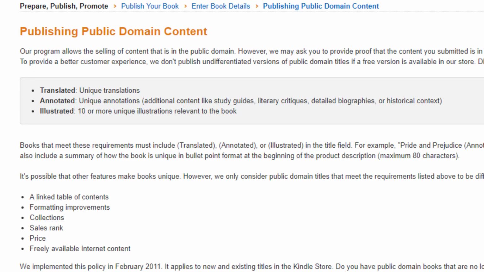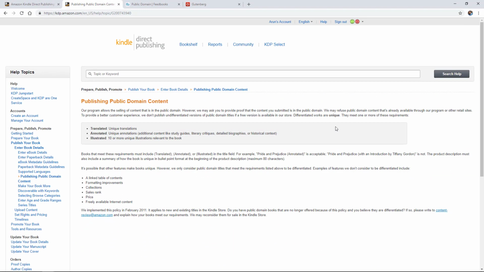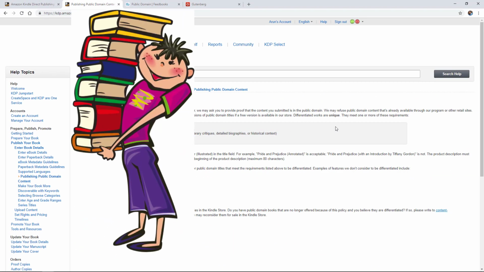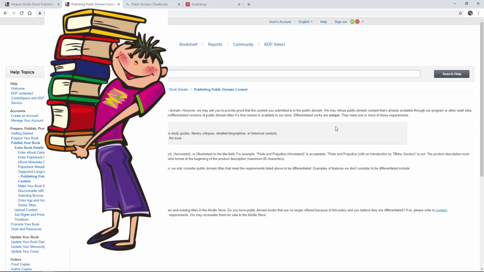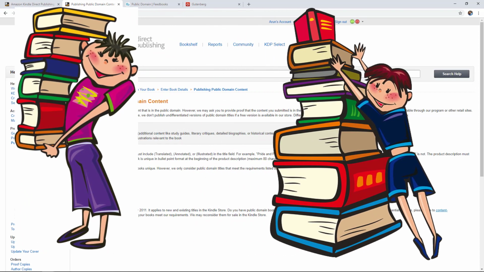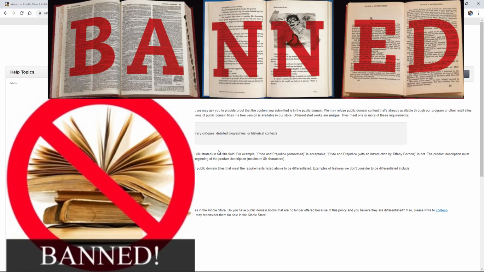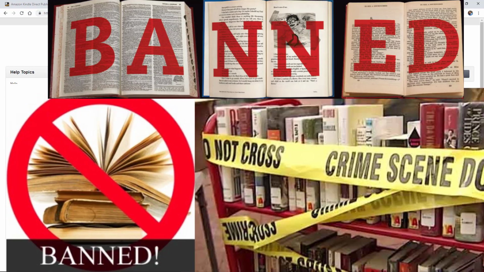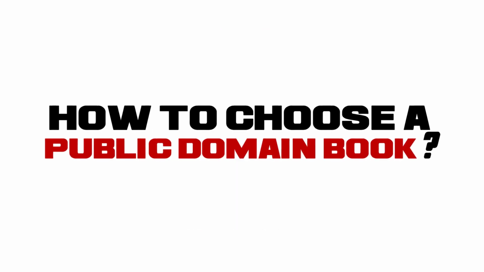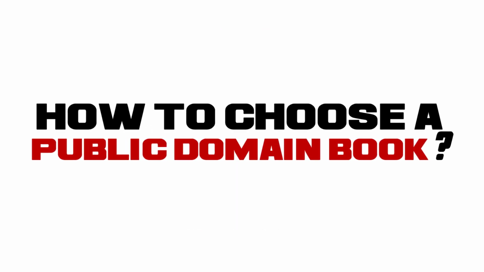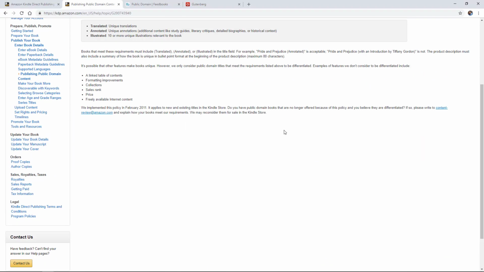Not having understood this information, we still have some people who happily try to publish public domain content without adding any further value or enhancing its related information. This could lead to the book getting banned, and if continued, their KDP account can get blocked too. That's why it becomes all the more important to first learn how to choose a public domain book that has some room for improvement while also remaining profitable.